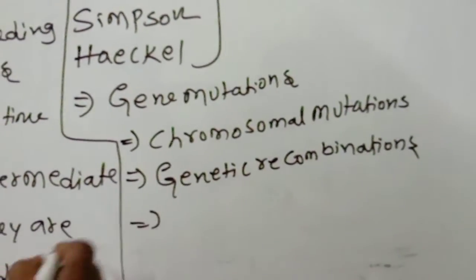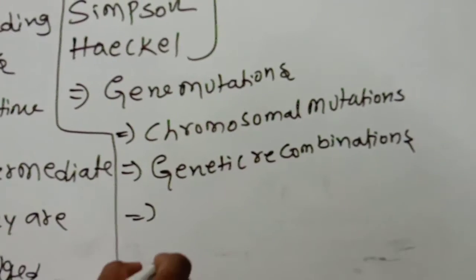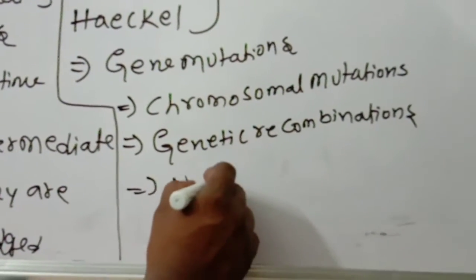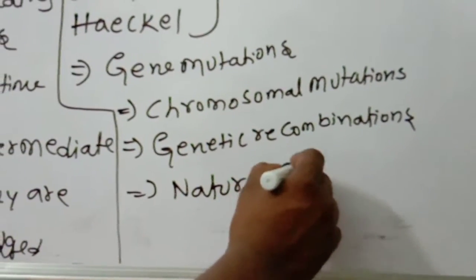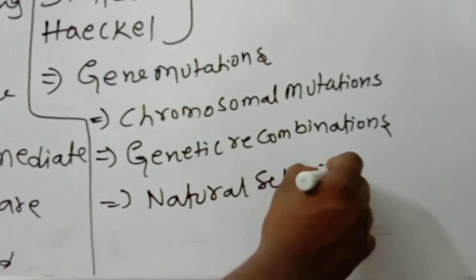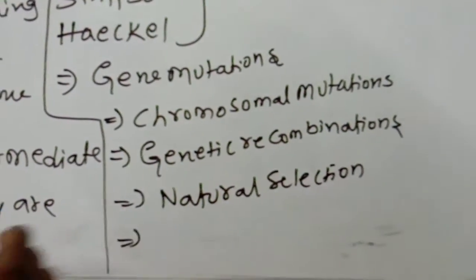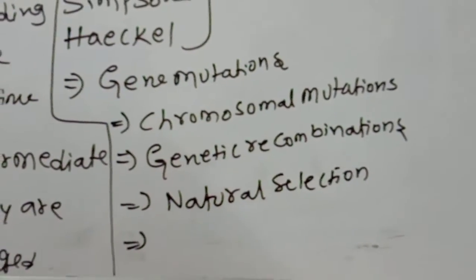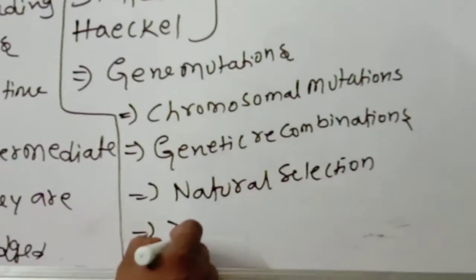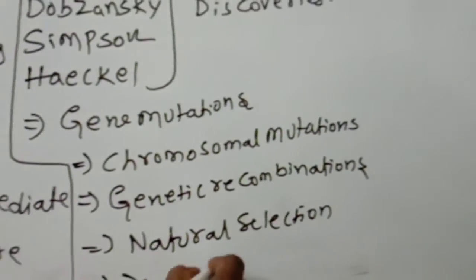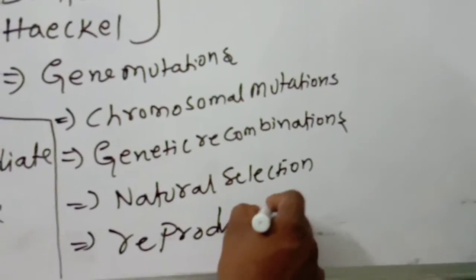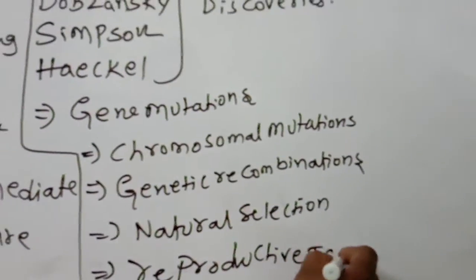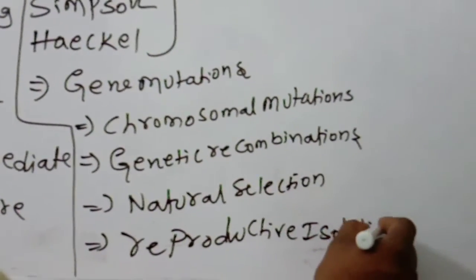Next one, natural selection. Next, another important one, reproductive isolation. These all points you should remember.